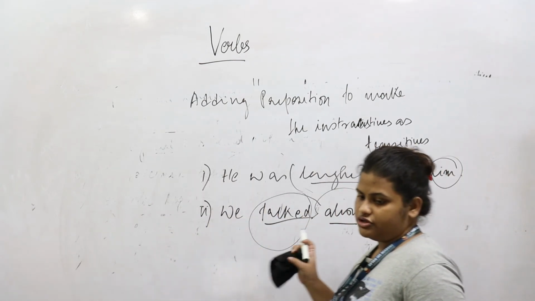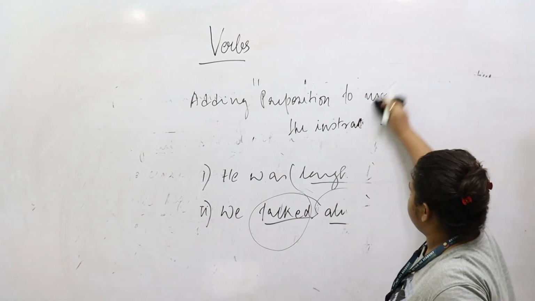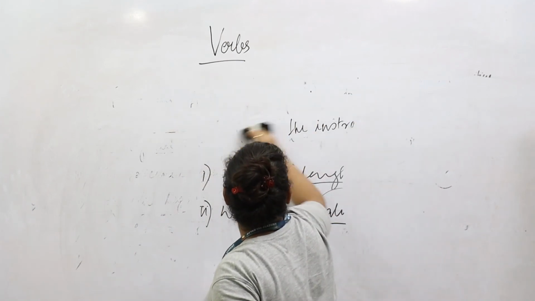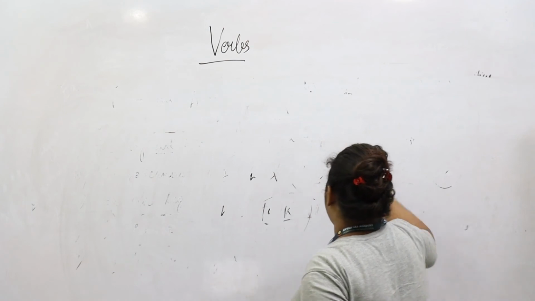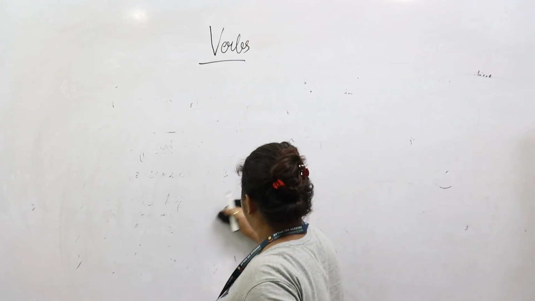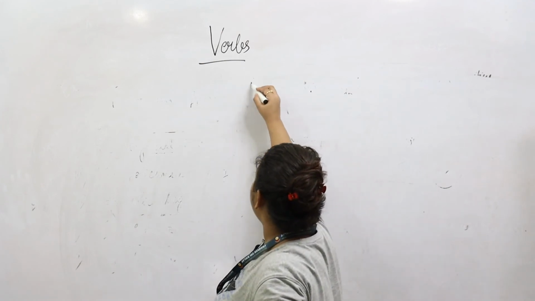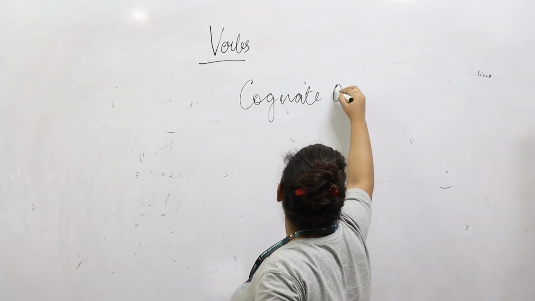Now we would go over to the cognate objects.